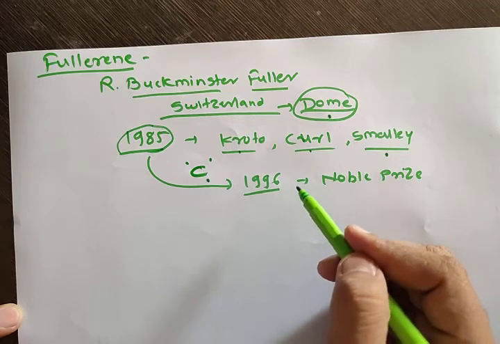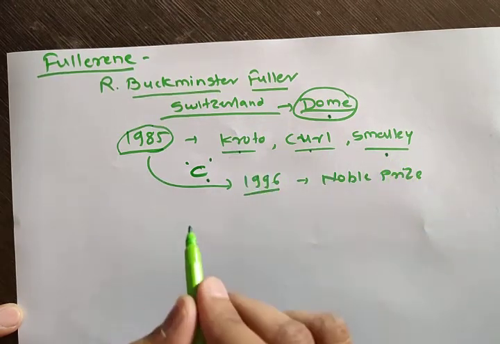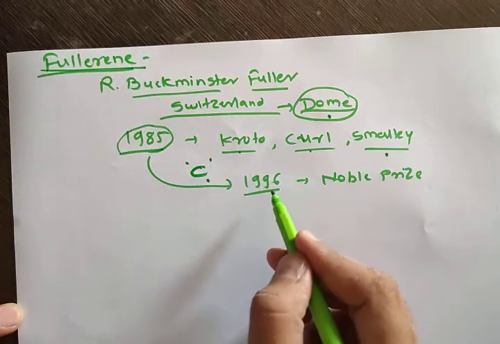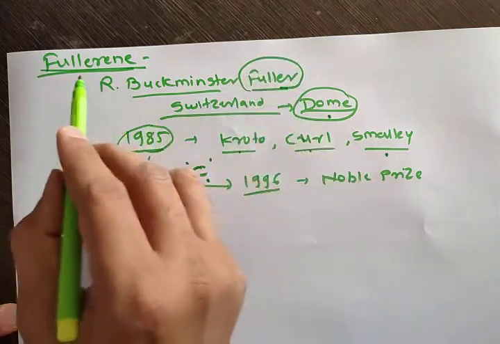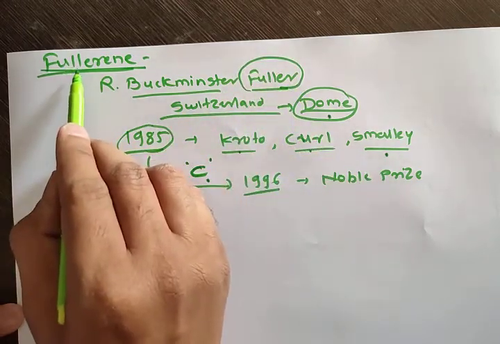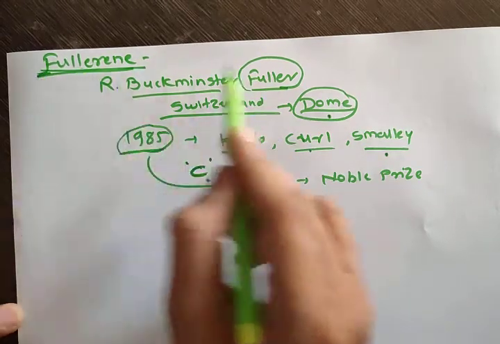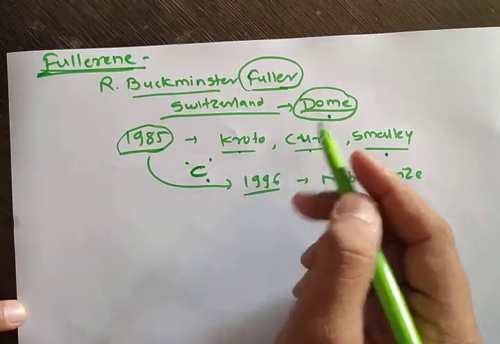Okay, so therefore these three scientists have given the name fullerene to this compound, because the name of that architect was Fuller. Okay, so they have given the name fullerene to this compound. Understood from where this word comes? Fullerene is actually the name of that architect.